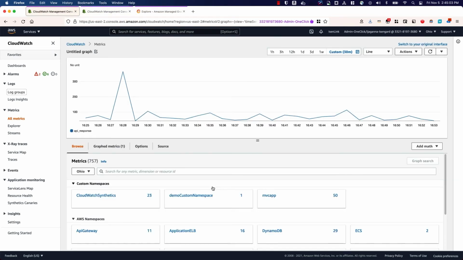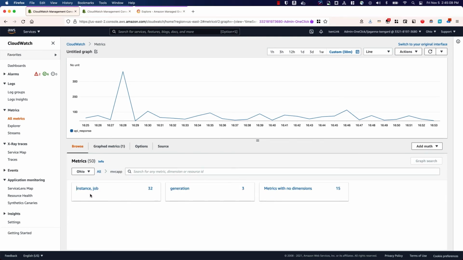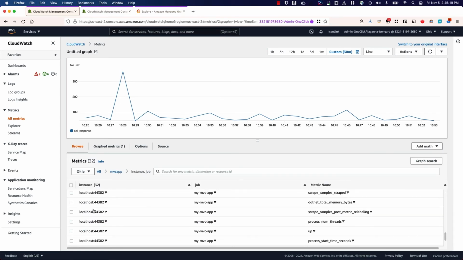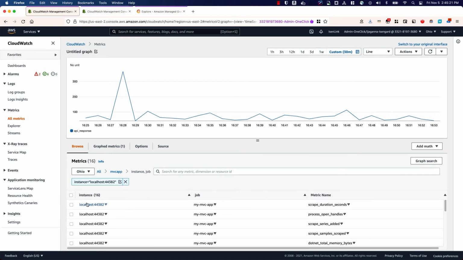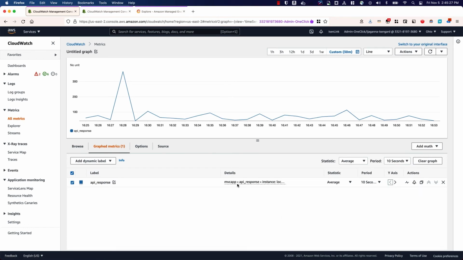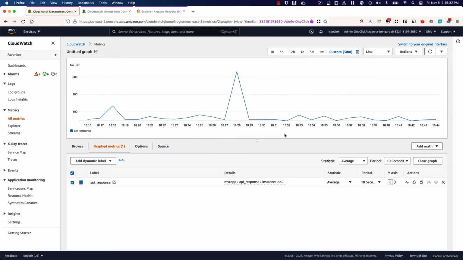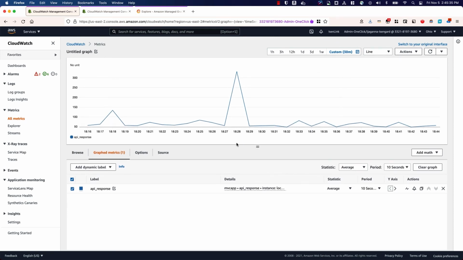You can see that in the metrics screen, there's the namespace called MVC app, under which we are collecting the metrics. These are the 2 dimensions essentially, and ignore this one, this is what I was testing. And here, instance job, and let me look at the one that we actually want. This one, and you can see that there's already one that is graphed, which is basically the same metric from that same API response in the last 30 minutes, and it's going up and down based on what is happening in the Lambda function. So there you go. This allowed us to collect metrics into CloudWatch through the AWS OpenTelemetry Collector.